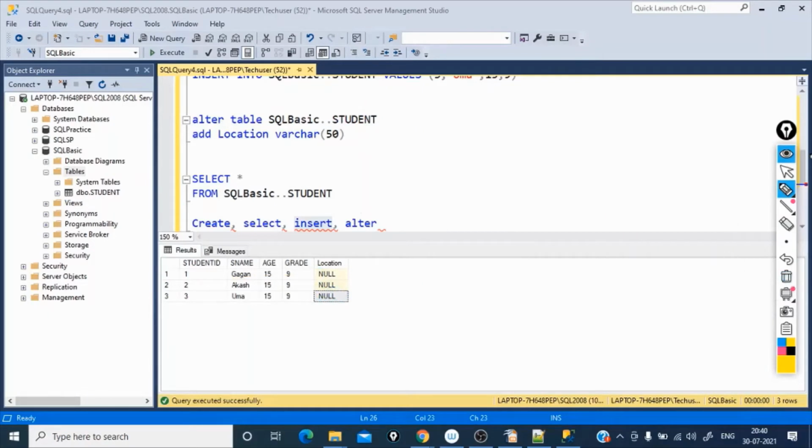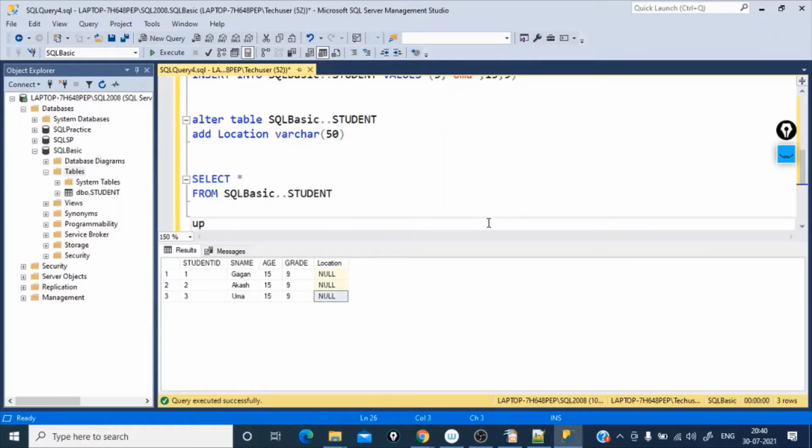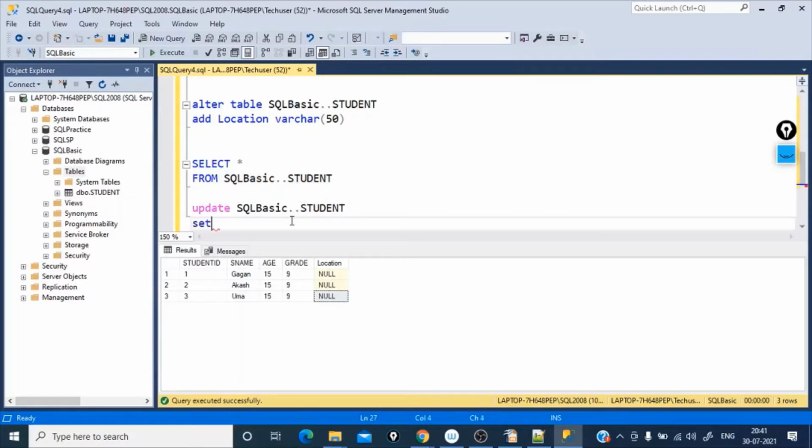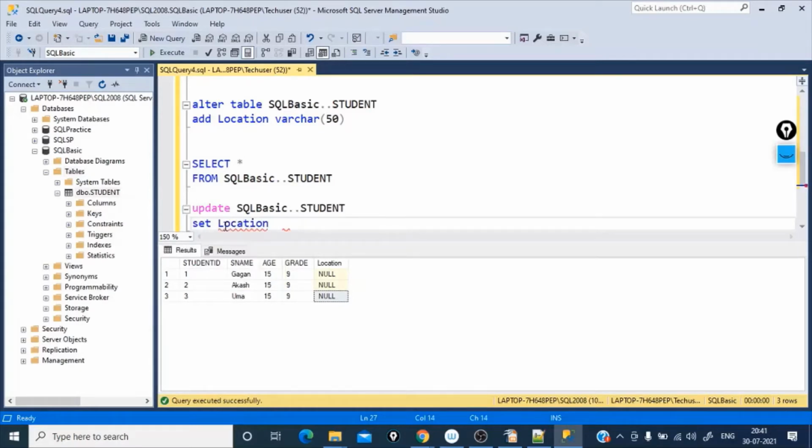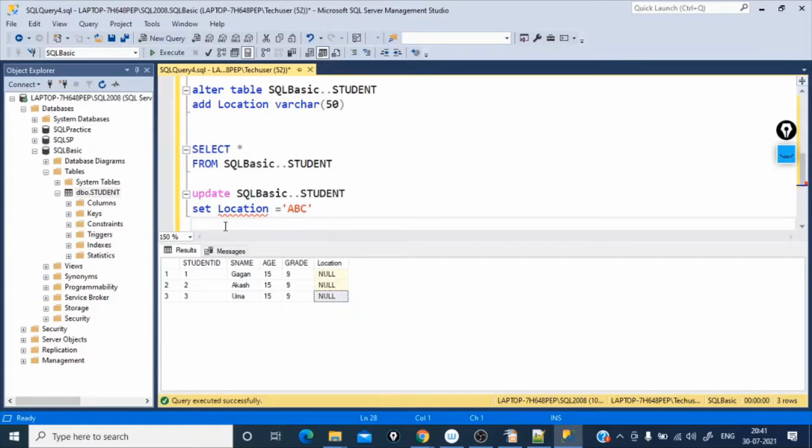Okay, now let's go ahead and see the example by writing the query. So just write update, what you want to update. Let's take this table name, update this table, and then you want to set a value, set location is equal to ABC, where student ID is equal to 1.